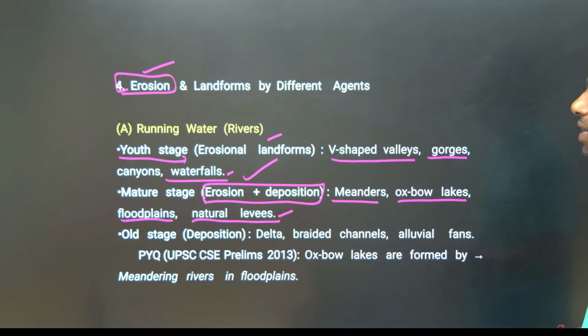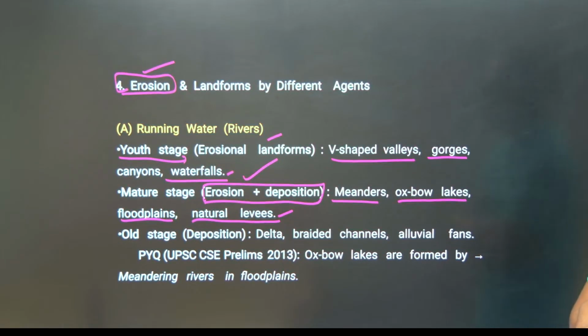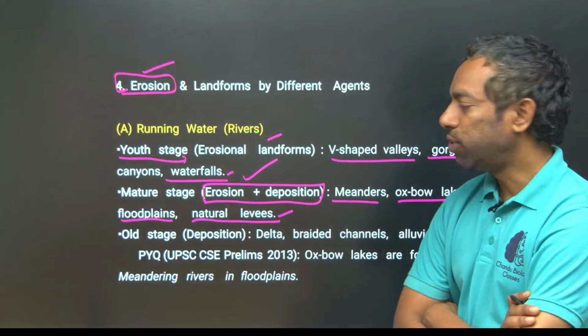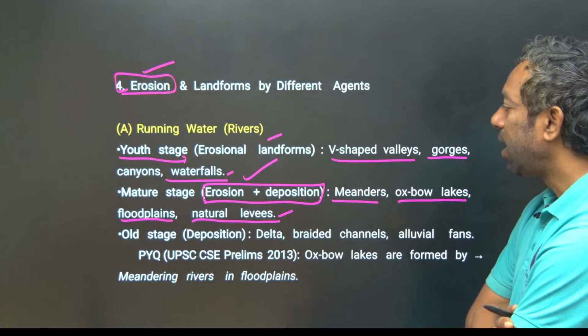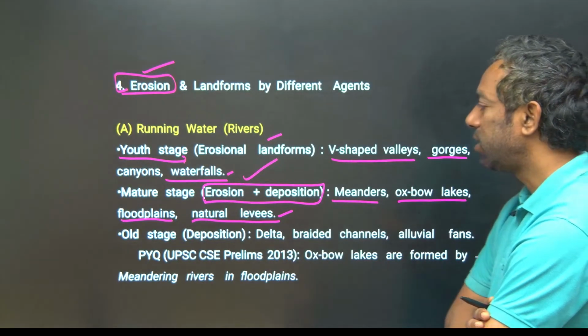In the young stage, the starting area of the river, they create V-shaped valleys, gorges and waterfalls. In the mature stage, after a long course, erosion and deposition create meanders, oxbow lakes and floodplains.